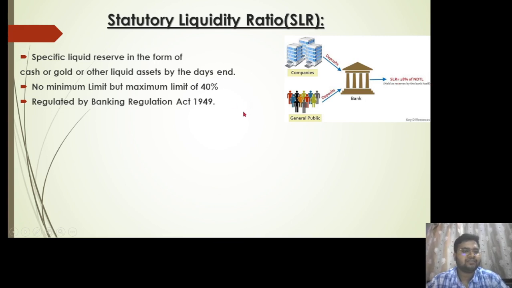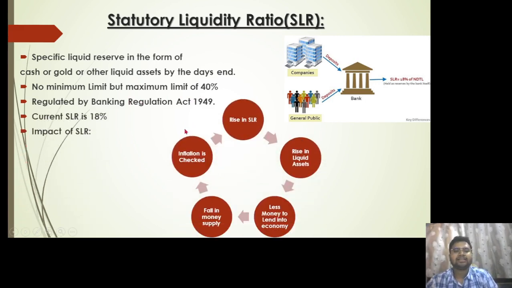Coming back to the definition, it is the specific liquid reserve in the form of cash or gold or other liquid assets by the day's end. It has to be maintained every day, but there is no minimum limit for SLR, but there is a maximum limit which has to be maintained. The ceiling is the maximum limit of 40%, plus SLR is regulated by the Banking Regulation Act of 1949.